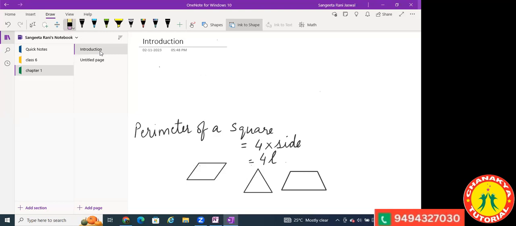Find the perimeter of a triangle with sides 10 centimeter, 14 centimeter, and 15 centimeter. Find the perimeter.